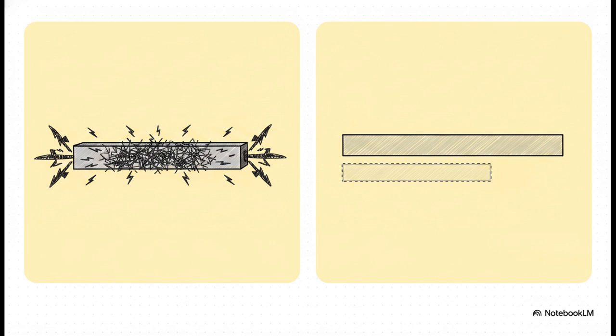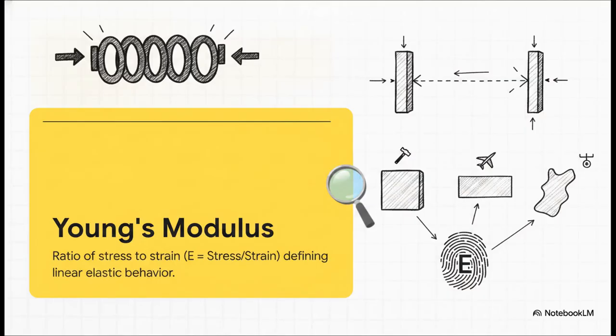in pascals. Strain, on the other hand, is the actual physical deformation. It's simply the change in the bar's length divided by its original length. And because it's a length divided by a length, strain is actually a unitless ratio, often just expressed as a percentage. And these two concepts, they're forever linked by Hooke's law. If you take the stress and literally just divide it by the strain, you get something called Young's modulus, usually denoted by the letter E.